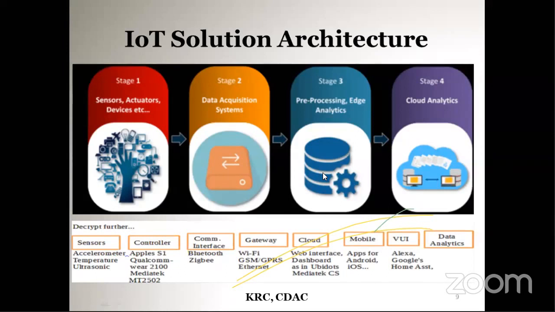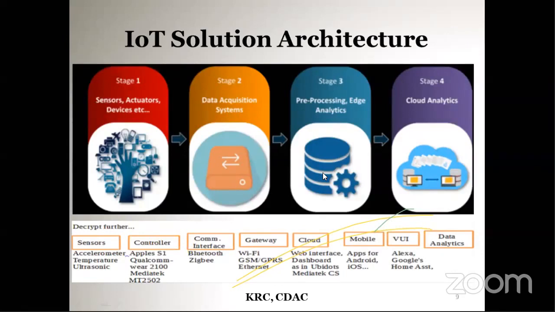At the edge analytics, at the edge device, we are analyzing the data. Depending on the IoT application, the user may be able to perform the action. For example, the user can remotely adjust the temperature of the home.